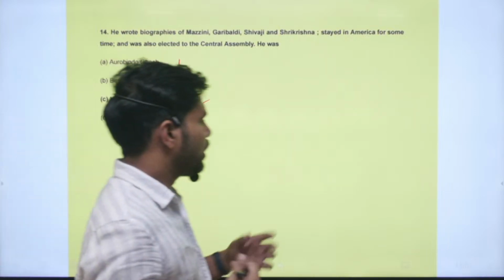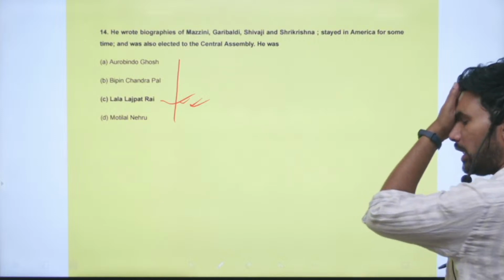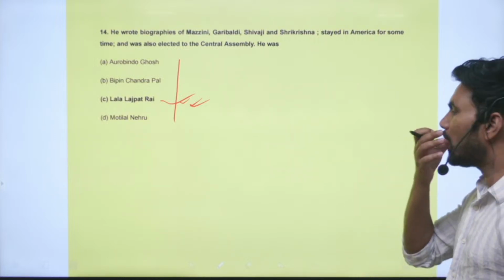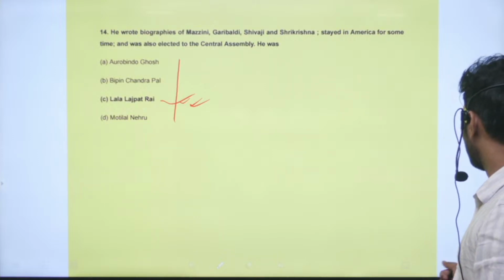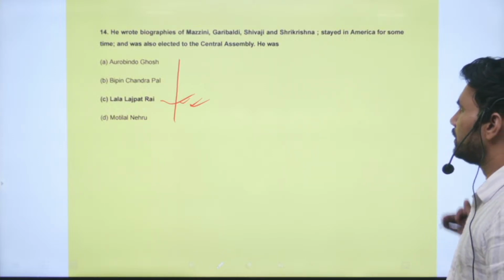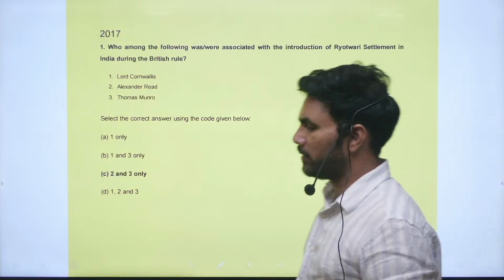He was subjected to lathi charge, and because of the wounds during that lathi charge, he succumbed to those injuries. So the correct option is option C, Lala Lajpat Rai.